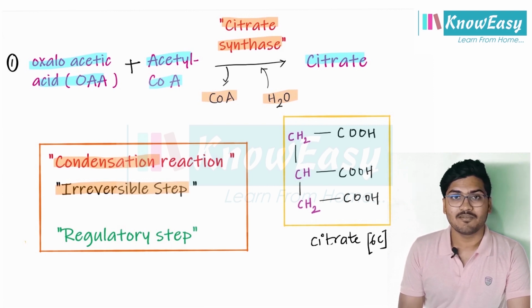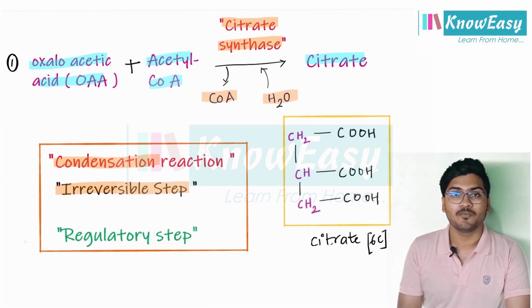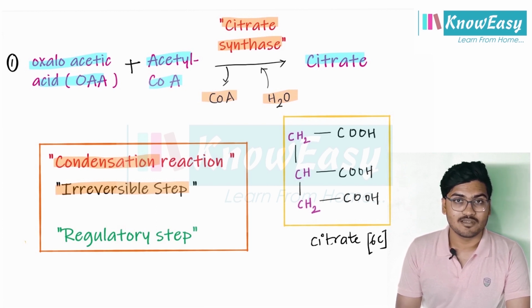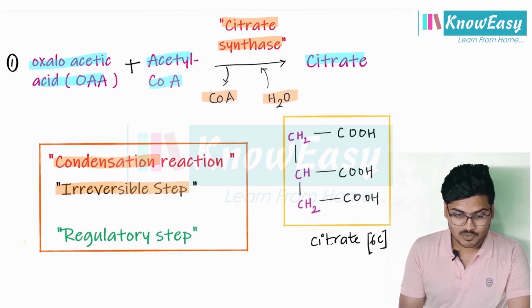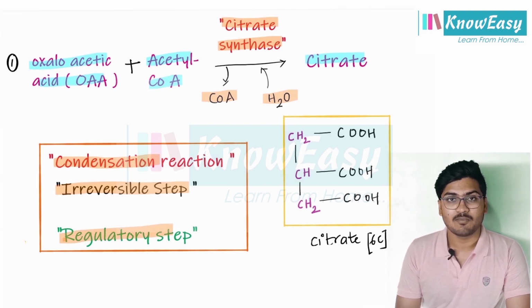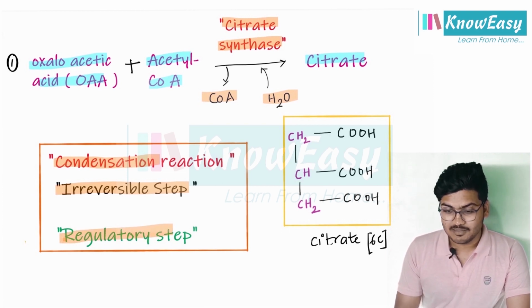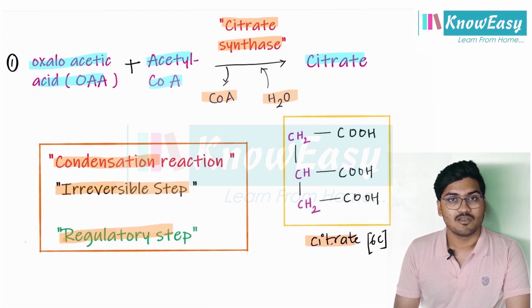There are 3 irreversible steps in the TCA cycle. This is one of the irreversible steps. We will see the next 2 irreversible steps later. This is also a regulatory step of the TCA cycle. This is the structure of citrate. So this cycle is called the citric acid cycle.